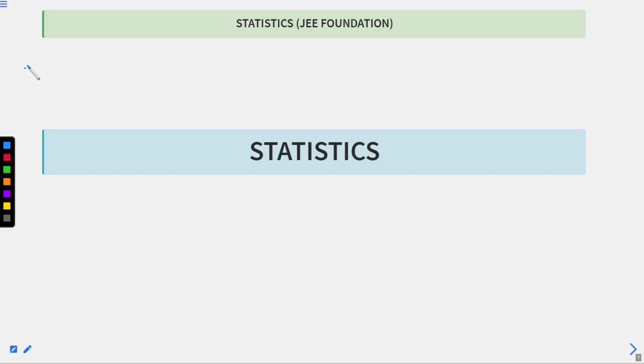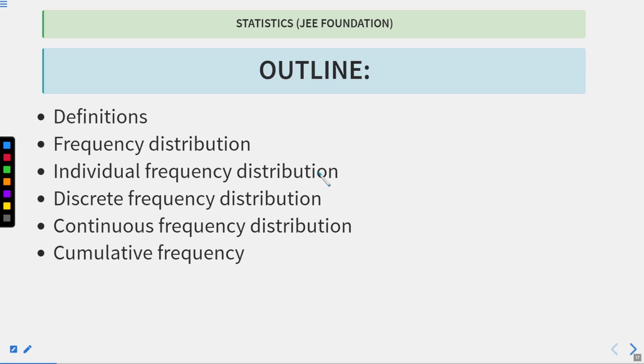Hello students, I hope you are well, and today we'll be continuing our discussion on the topic of statistics. In the previous class we learned the definitions. Let me recall some of the definitions for you, and then we will jump to frequency distribution and its types, such as individual and discrete, continuous frequency distribution, and then cumulative frequency distribution. What do we mean by that? We will be seeing all of these subtopics.